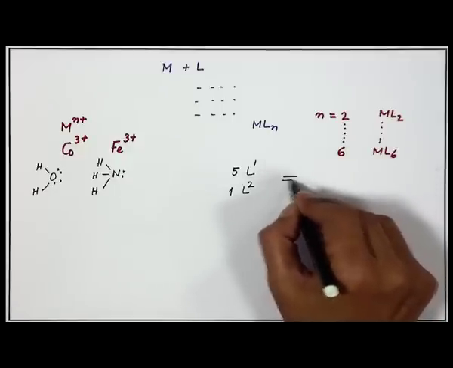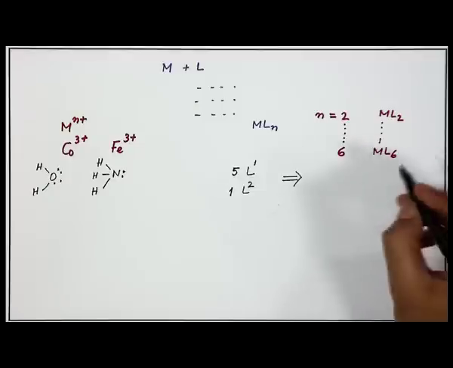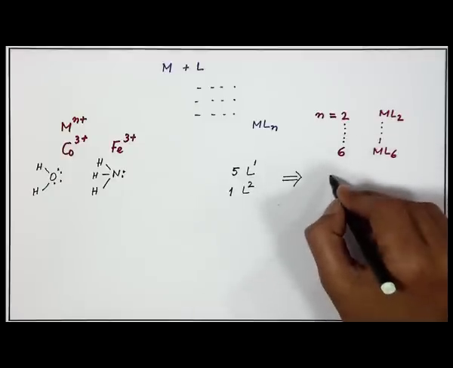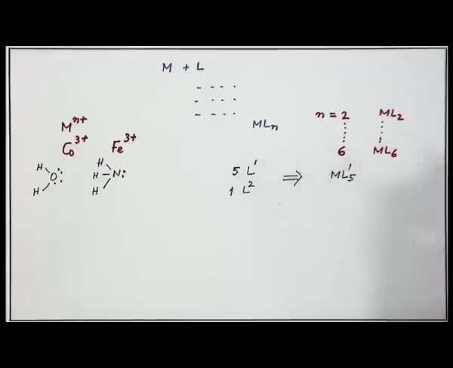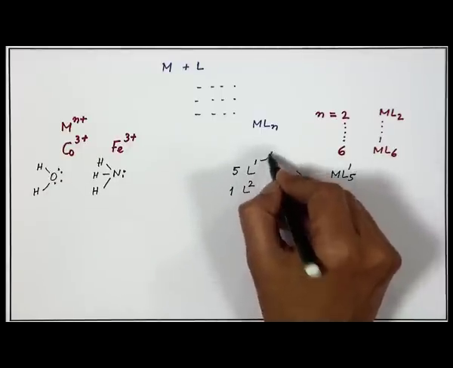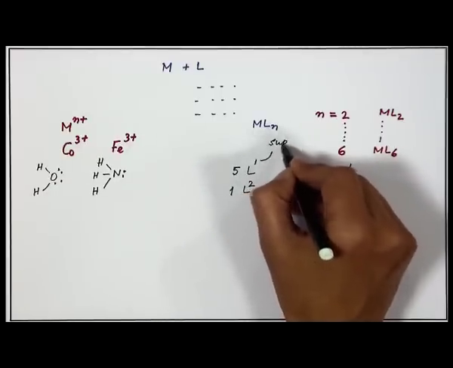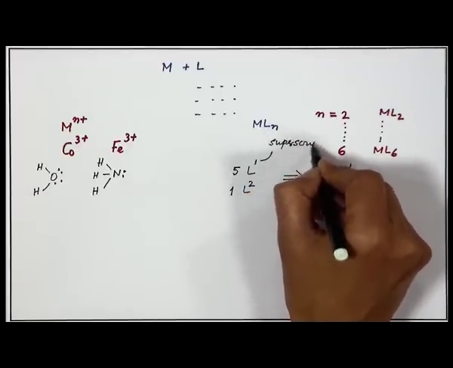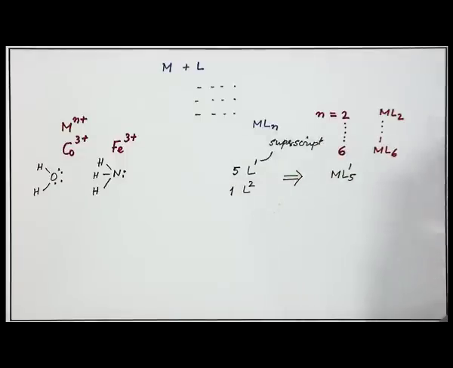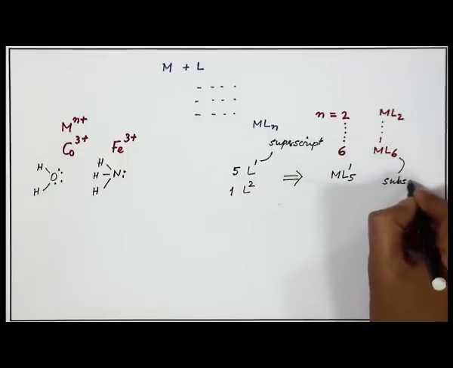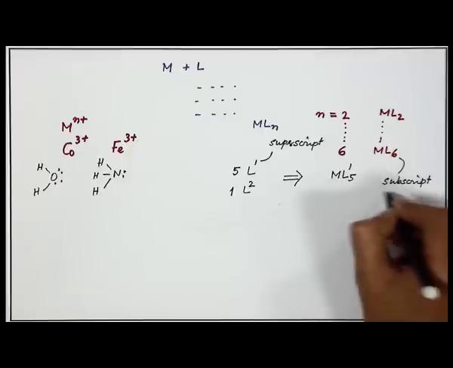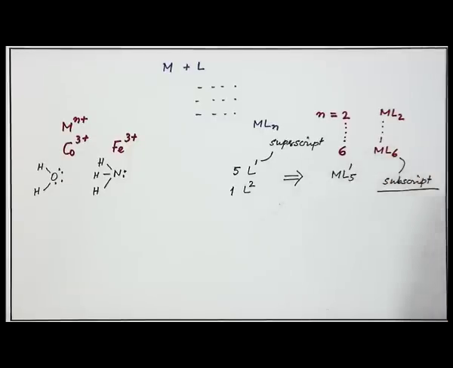So, what will be the corresponding compound? It will be M L1. L1 is the label only, nothing but a superscript, and the subscript tells us how many of these L's are present.